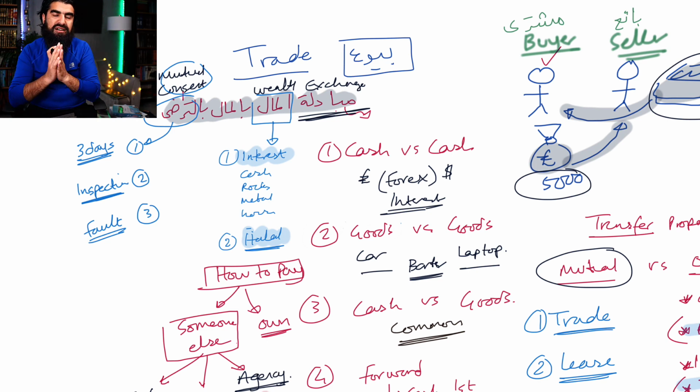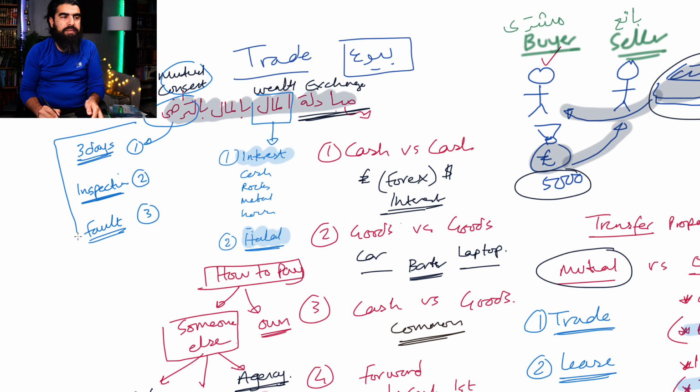And these three are separate chapters in Quduri. The idea of having a limited number of days where you can inspect something: are you happy with it, are you not? If you're not, you give it back. Number two is you look at the item. Does it fit the criteria that you wanted? Does it not fit the criteria? Again, you have the right to give it back. And does it have a fault in there, something that has reduced the value because it has a crack, or damaged discoloring, or something of that nature? Then you have the right to give it back. So these are all measures put in place to save people from being ripped off, conned, whatever you want to call it.